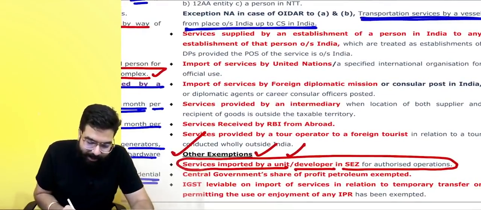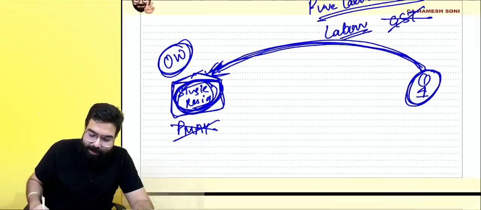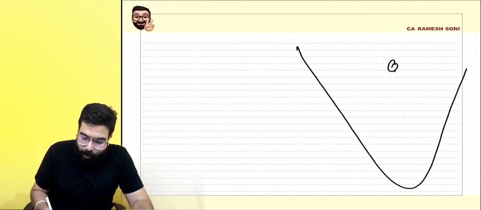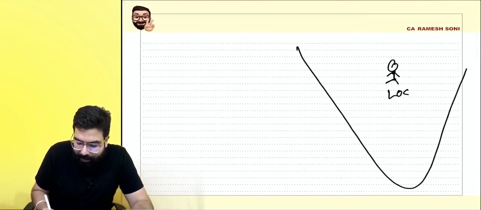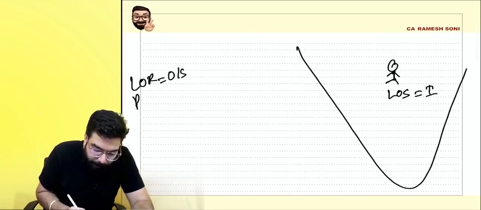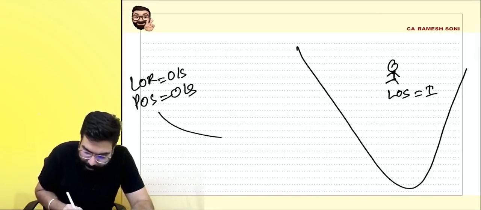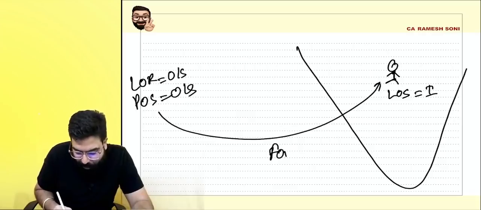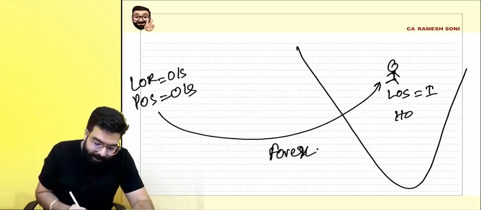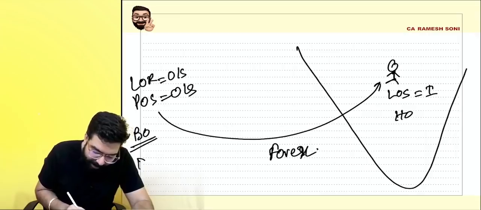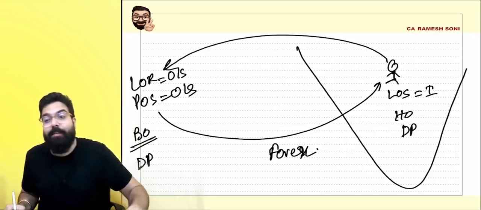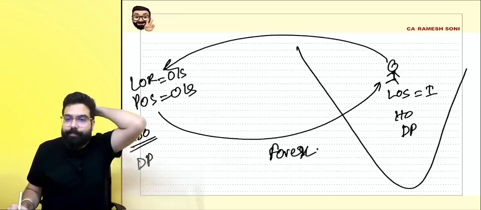Next, sir, services supplied. Everyone, tell me one thing. Location of supplier is in India. Location of recipient is outside India. Place of supply is outside India, and he is going ahead and paying me forex also. But you know what? I am the head office. This is the branch office. We are mere establishments of distinct person. My question is, is my service export of service?